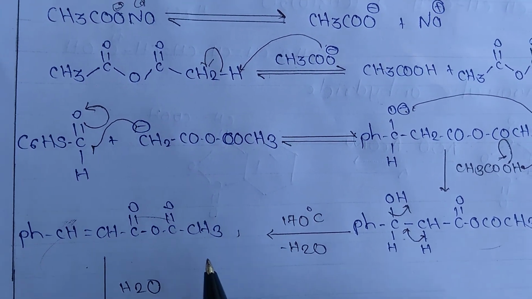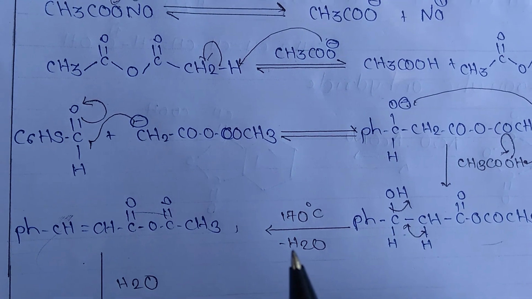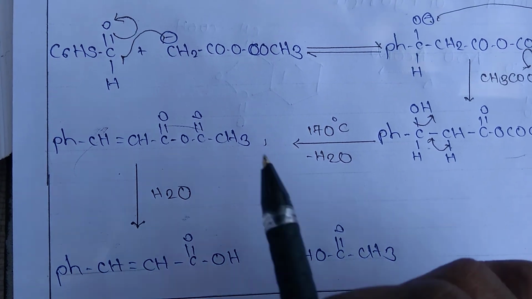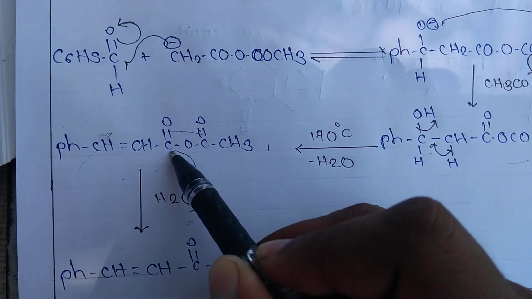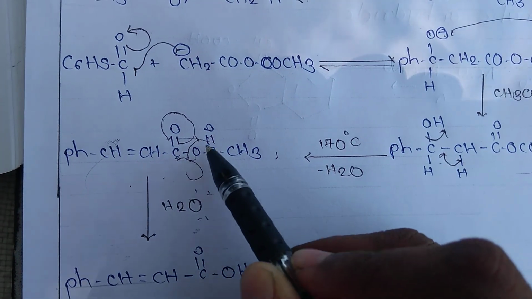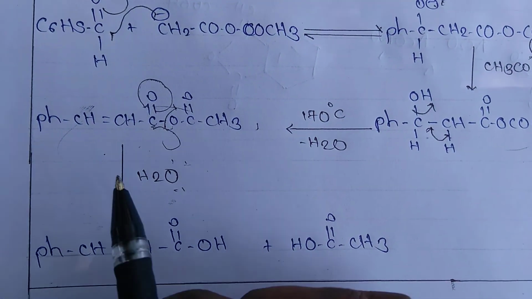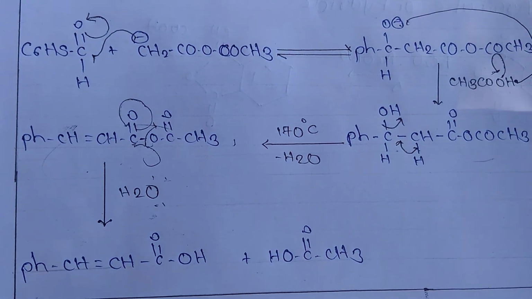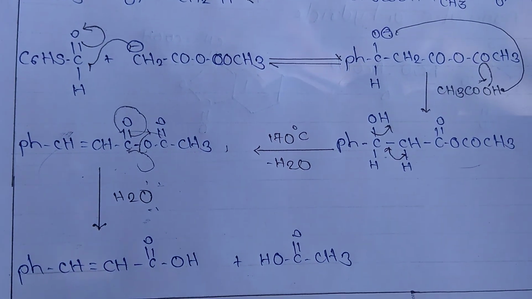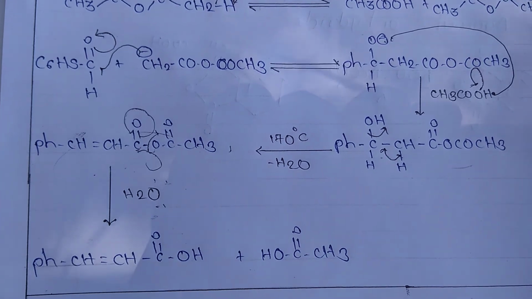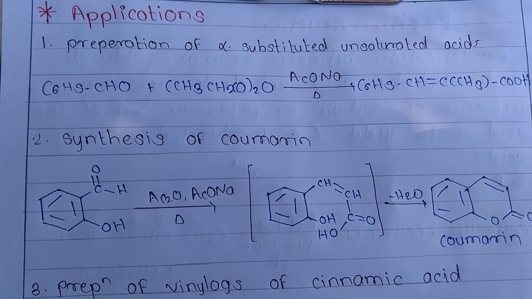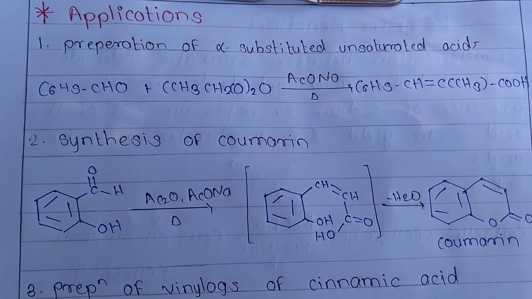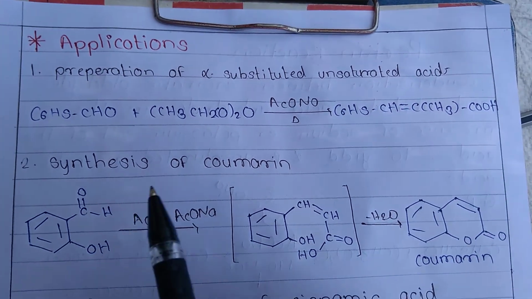Then on pouring the hot mixture in water, the mixed anhydride is hydrolyzed and the formation of alpha beta unsaturated acid takes place. Here hydrolysis takes place like this, it is removed, and the formation of alpha beta unsaturated acid, and this is our byproduct. So this is the mechanism of Perkin's reaction. Now let's discuss the applications of Perkin reaction. Perkin reaction has many useful synthetic applications. Here some applications are given.